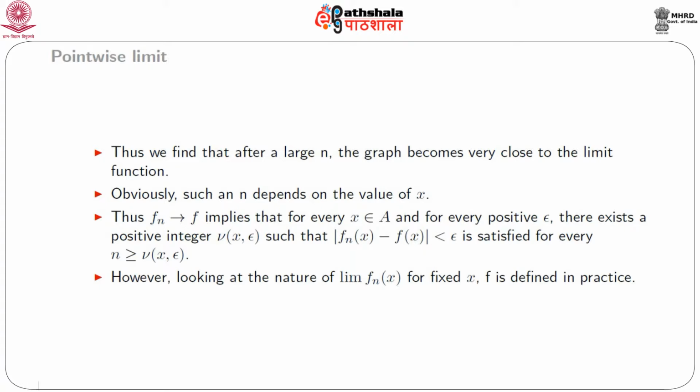Thus, f_n converges to f implies that for every x belonging to A and for every positive epsilon, there exists a positive integer ν, which is a function of x and epsilon both, such that the distance between f_n(x) and f(x), that is the absolute value of f_n(x) minus f(x), is less than epsilon, is satisfied for every n exceeding ν(x, epsilon).